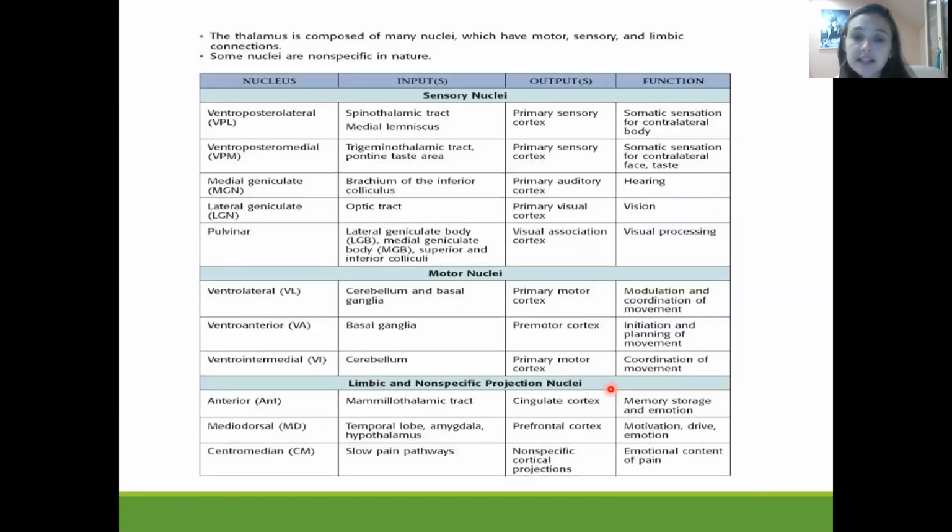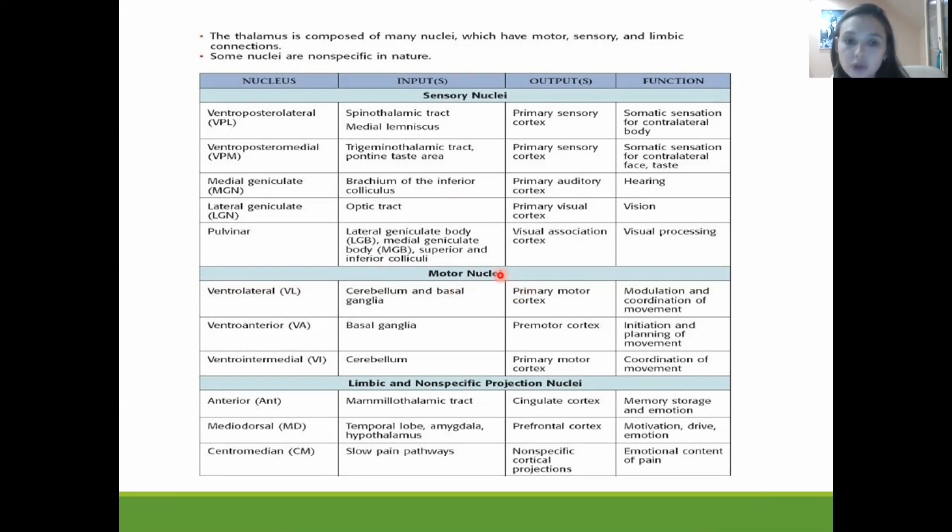So this slide presents the sensory nuclei of the thalamus, which receive input from the spinothalamic tract, from the optic tract, from the trigeminothalamic tract, from the inferior colliculi. It means they receive information from nearly all the senses, from hearing, from the eyes, from balance, from the skin, but except smell. Information about odor does not spread through the thalamus.